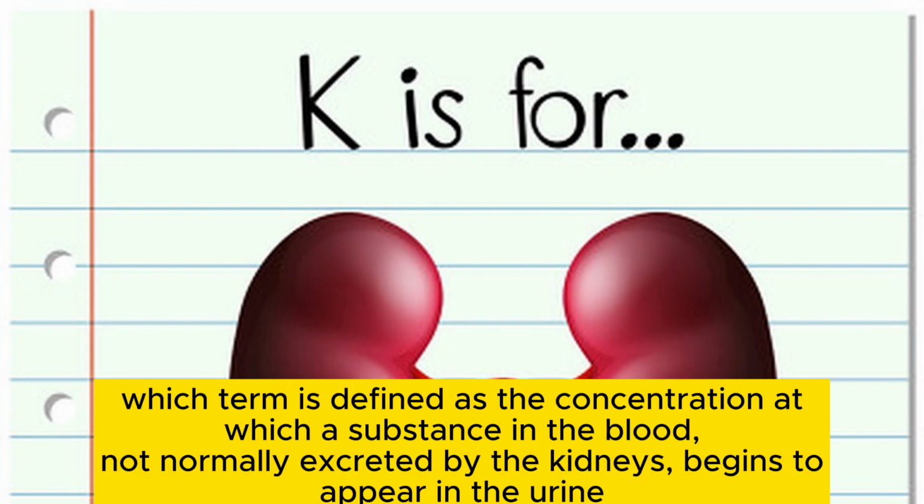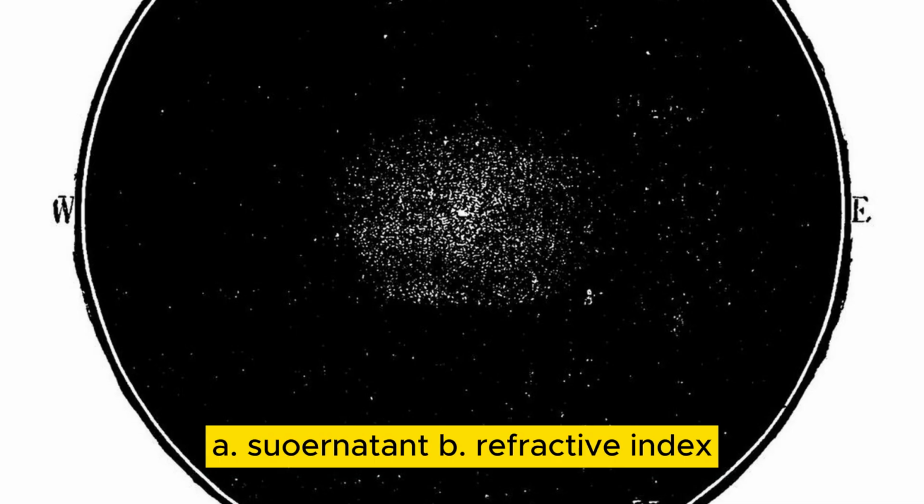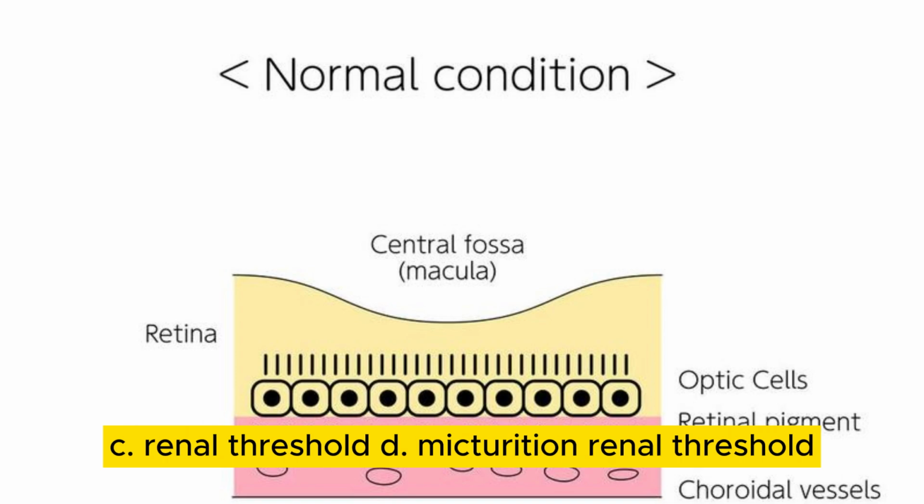Which term is defined as the concentration at which a substance in the blood, not normally excreted by the kidneys, begins to appear in the urine? A. Supernatant. B. Refractive index. C. Renal threshold. D. Micturition.